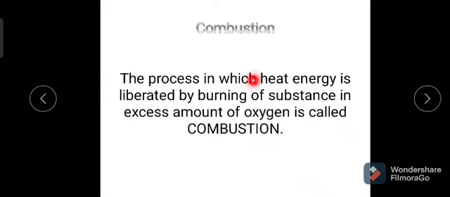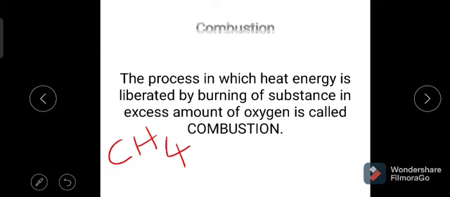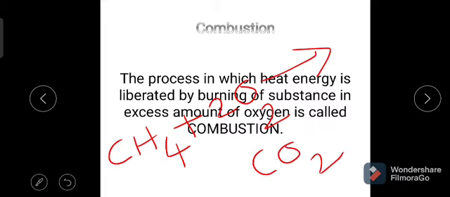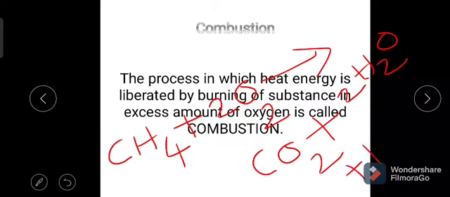Let us see one example for this. If we take methane as a carbon compound, that is a fuel. On combustion, in the presence of oxygen, it produces carbon dioxide and water molecule with the liberation of some amount of heat.